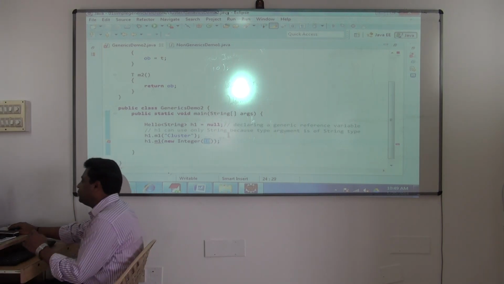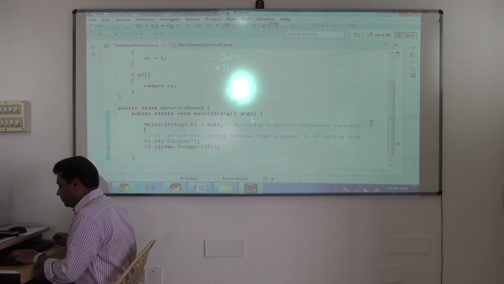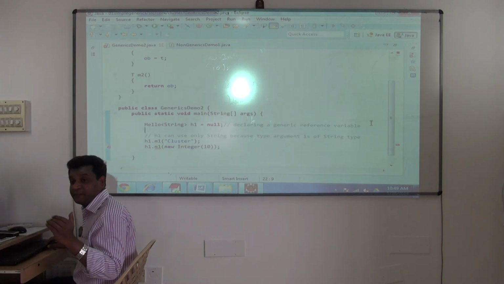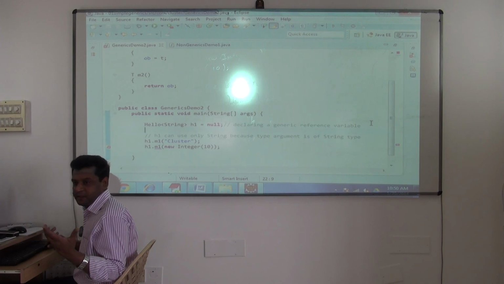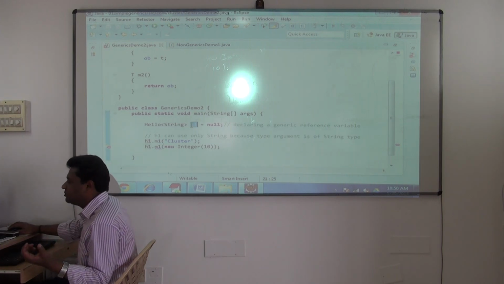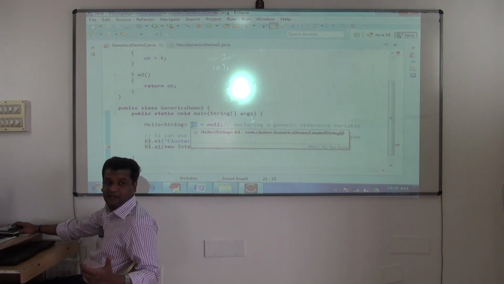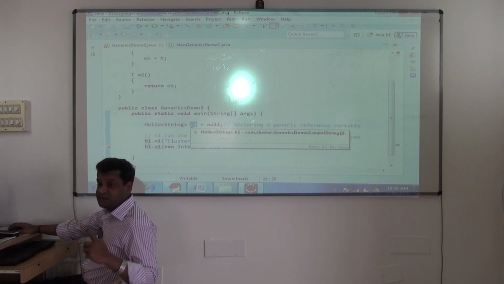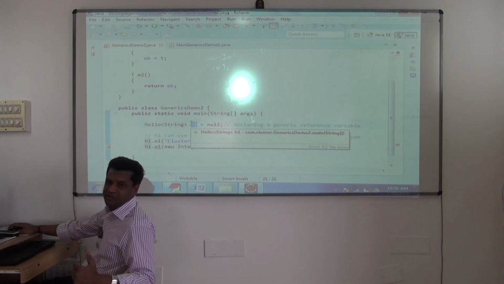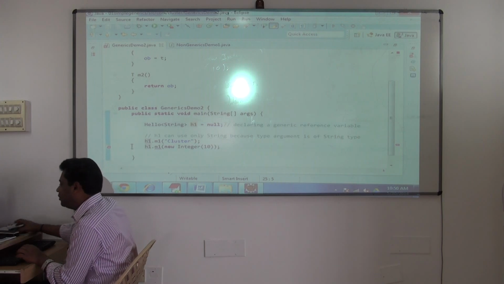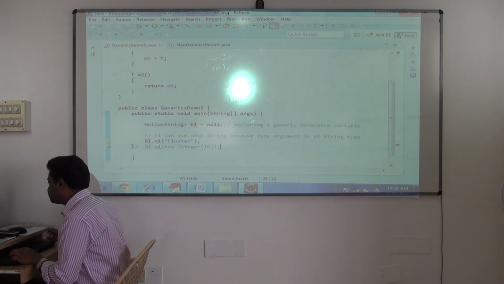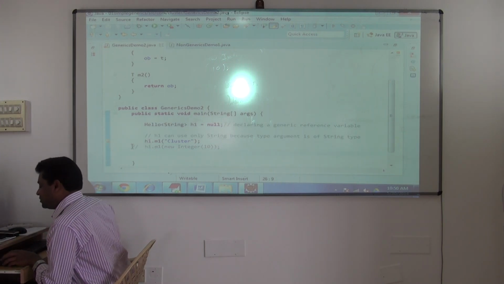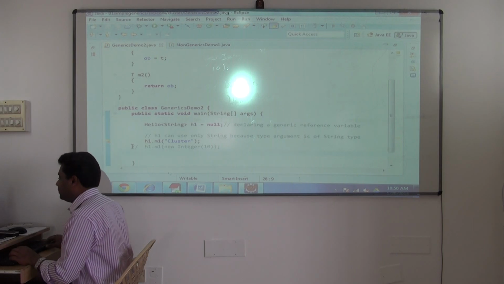Okay, that is what generics help you to do. Understood? It will check the data type, what type of data you are using for the h1 object. It is checking at compilation time only. Because h1 has been specified to use what? Only string type. So it is checking that and it will not allow you. Understood? So then next, okay. So that it will not allow.